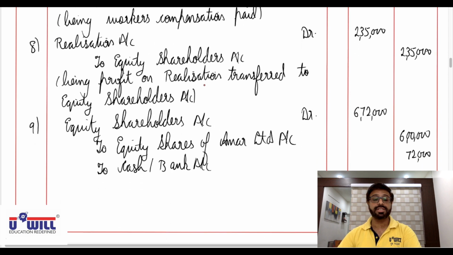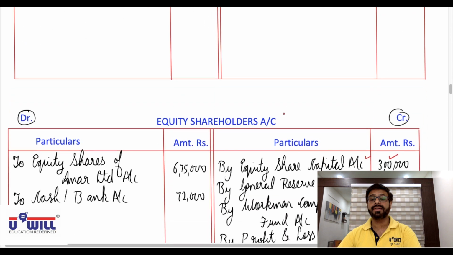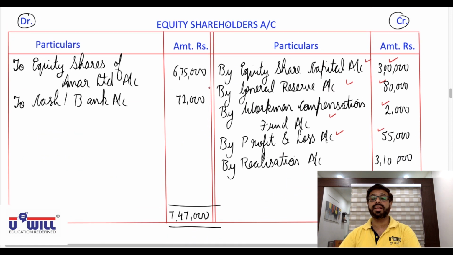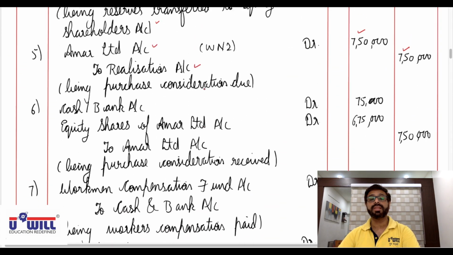Now to realization account. So in realization account on credit side by Amar Limited account 7,50,000 in bracket purchase consideration working note 2, and Amar Limited account debit. So Amar Limited account debit side to realization account 7,50,000. I repeat, wherever required you can pause the video and do it on your own if there is any correction.